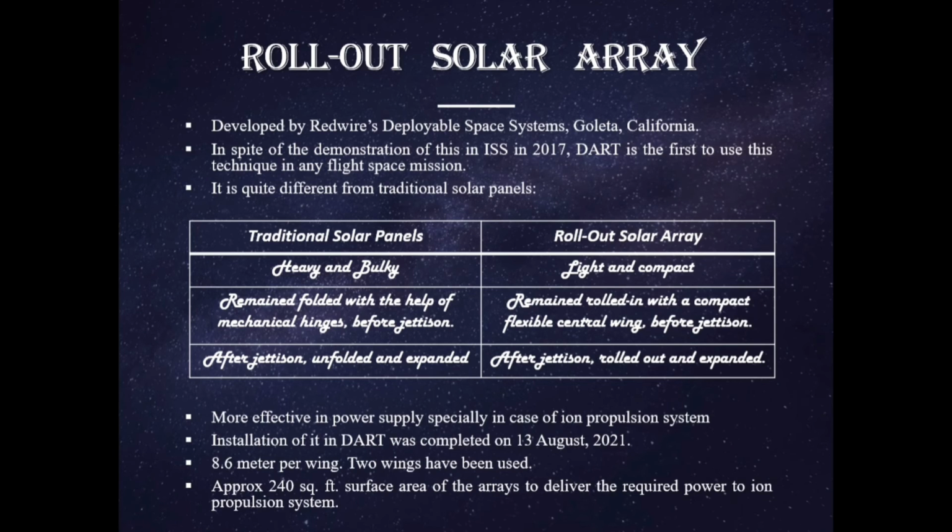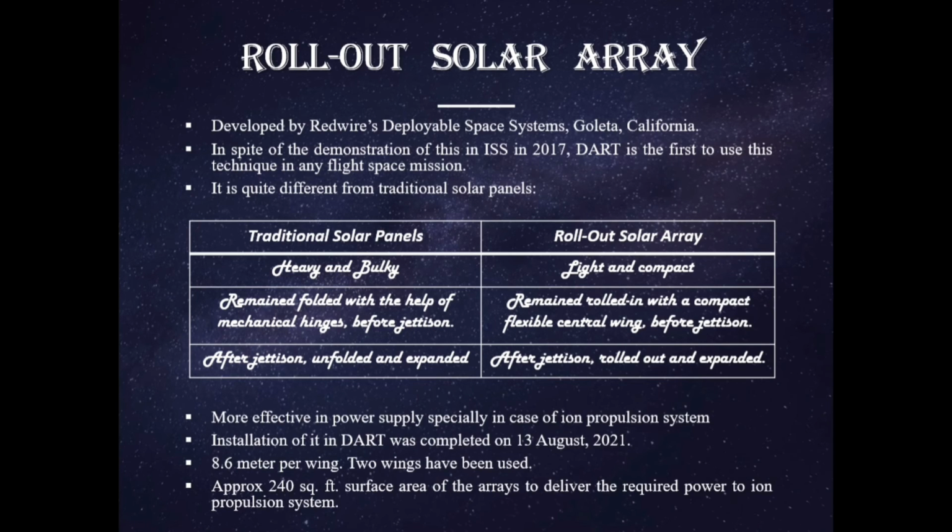Traditional solar panels, after jettison, unfold and expand, whereas the rollout solar array, after jettison, rolls out and expands. This rollout solar array is more effective in power supply, especially in the case of a propulsion system.